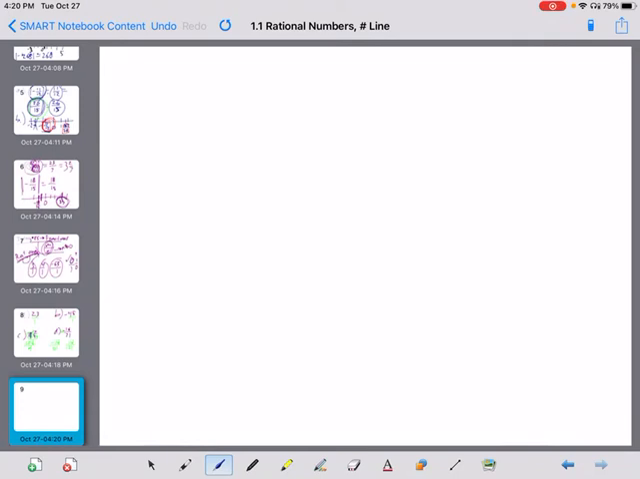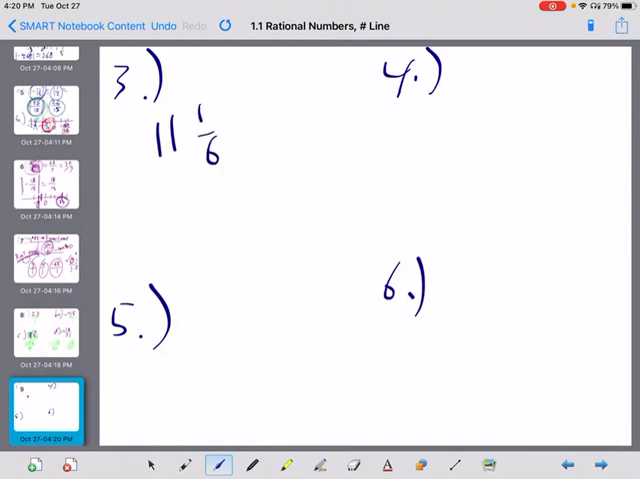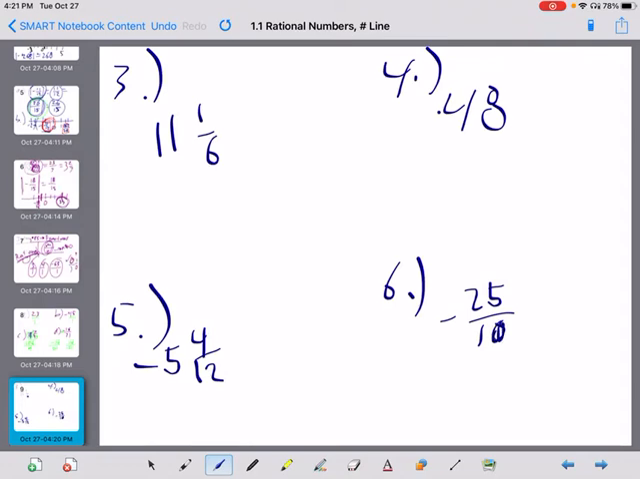All right. Now we're going to go with my color again. Go to practice 3 through 6. 3 is 11 and 1/6. 4 is 48. 5 is negative 5 and 4/12. And 6 is negative 25 over 10. So you can write those down, do them, and come back here and check your work.